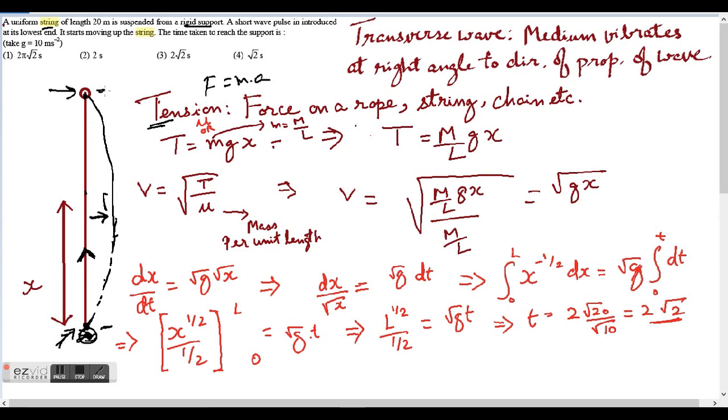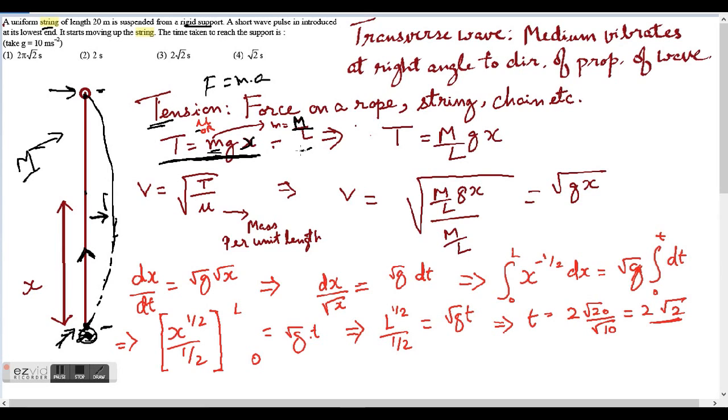That's the question. Let's see what the formula for tension is. It's not mass, it's mu into gravity into x, or small m into gravity, acceleration due to gravity, multiplied by x, which is the distance. So what is m or mu? Mu or m is the same thing. It is mass per unit length. So in this question, let's say the string has mass m, so mu will be mass per unit length.